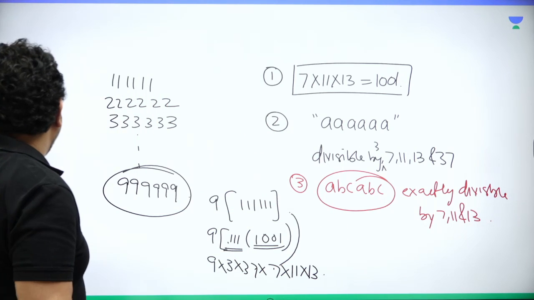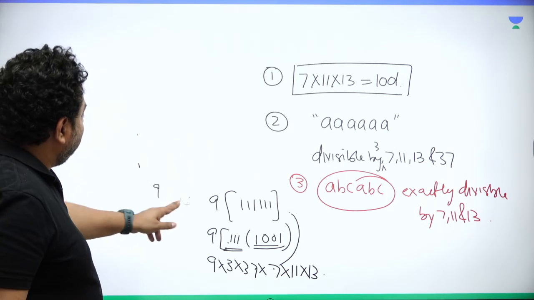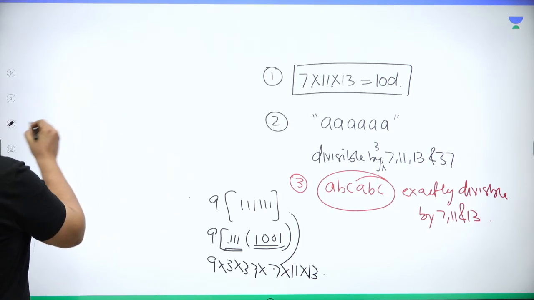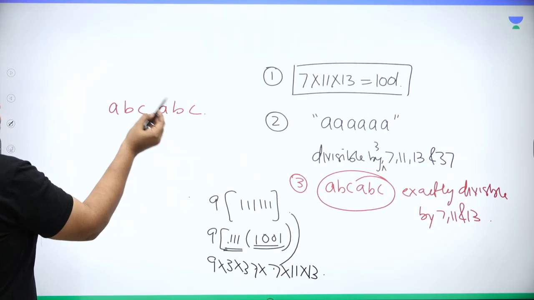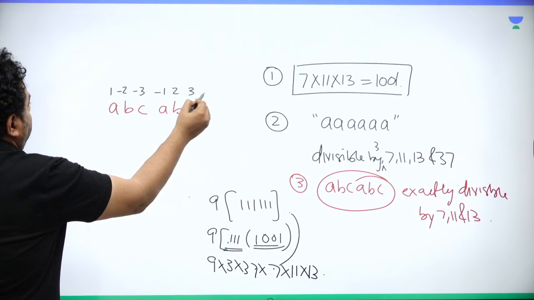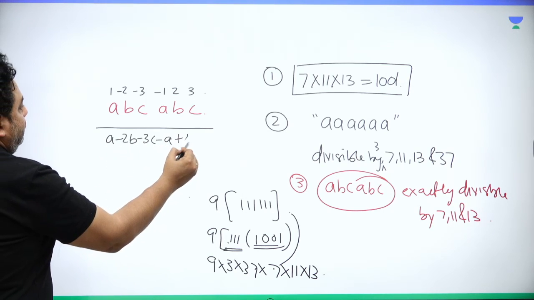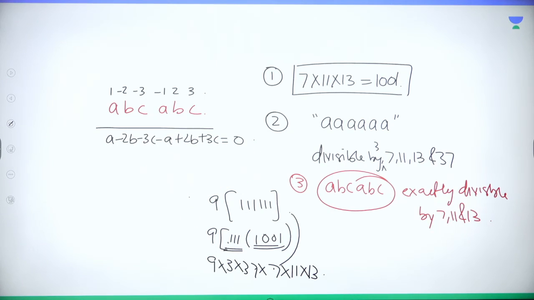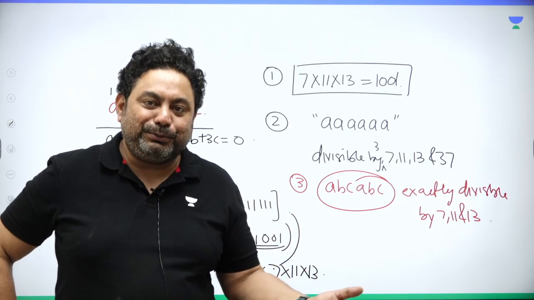For example, this ABC ABC thing, right? So let's talk about the ABC ABC thing. So if you say, sir, how is ABC ABC divisible by 7? So just writing it, ABC ABC. If you write the rule of 7, 1, 3, 2, minus 1, minus 3, minus 2, you would get A plus 3B plus 2C minus A minus 3B minus 2C, which comes out to be 0. So definitely the number is exactly divisible by 7.